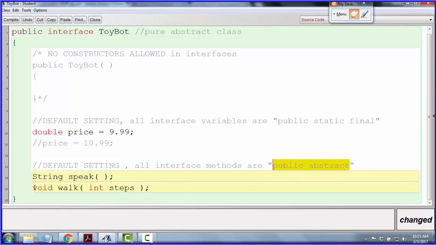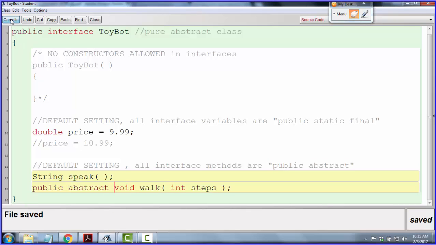All right. If I wanted to, I could put abstract in front, public abstract void walk. But as I was saying, that's not the industry standard. Normally we would just say void walk because it's already a given, right? Remember, it's default. It happens with or without our consent. That's what it's going to do.